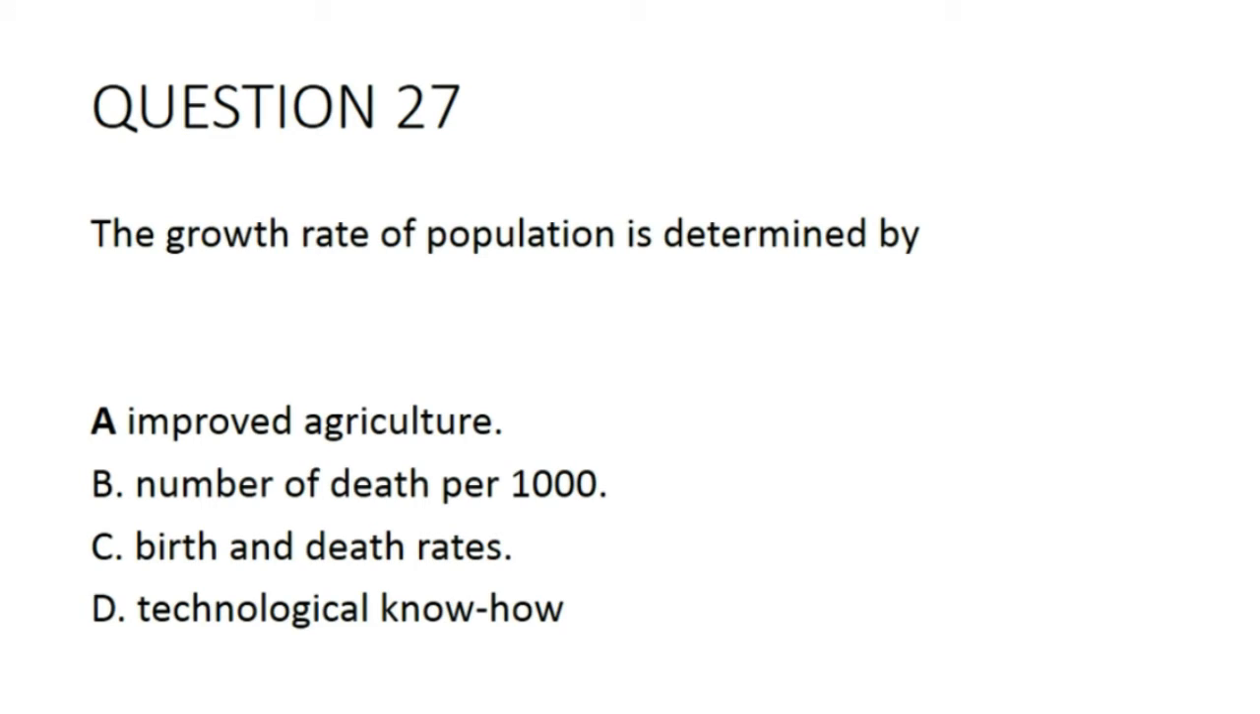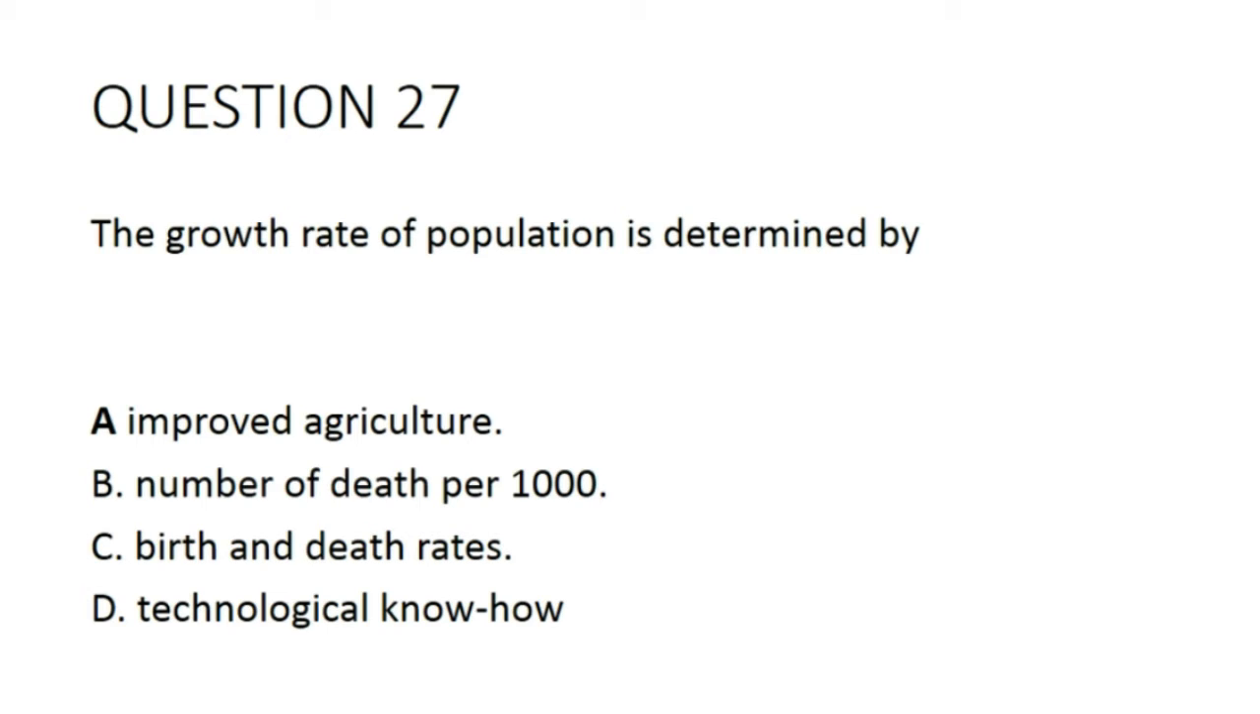27. The growth rate of population is determined by A. Improved agriculture, B. Number of deaths per thousand, C. Birth and death rate, D. Technological know-how. The correct option is C.